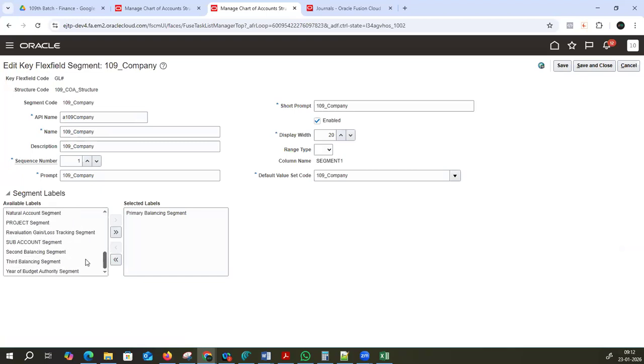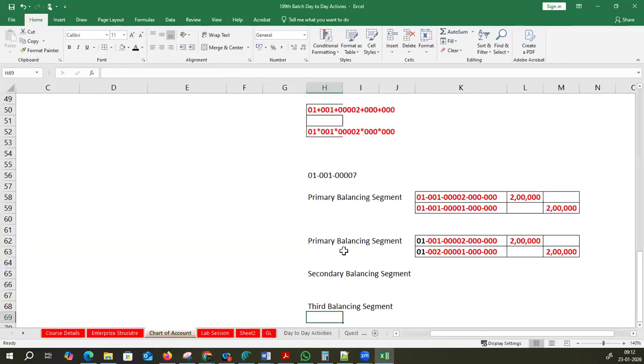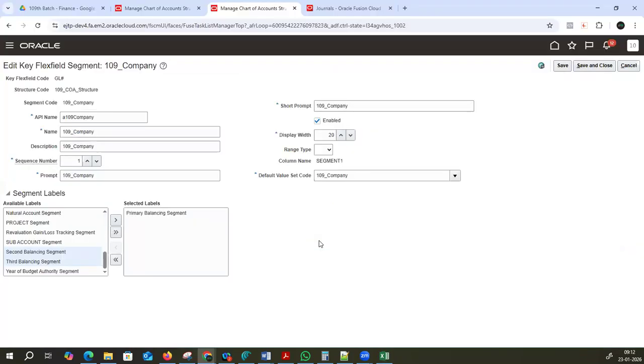Primary balancing segment, second balancing segment, third balancing segment will be there. If you enable those also, then it will opt for the second one and third one also. But normally no one will go for second and third. They will go up to the primary balancing segment. That's it. Anything else, guys?